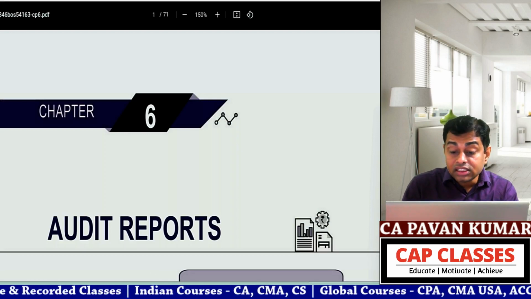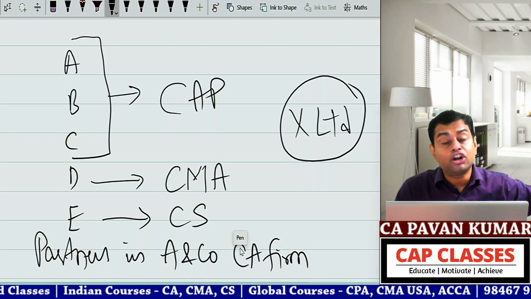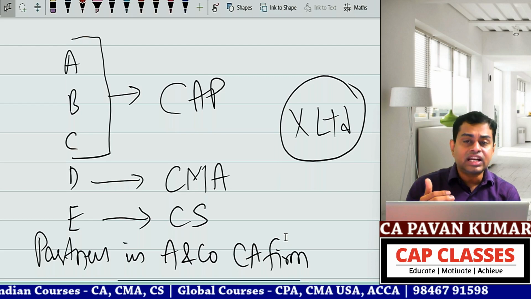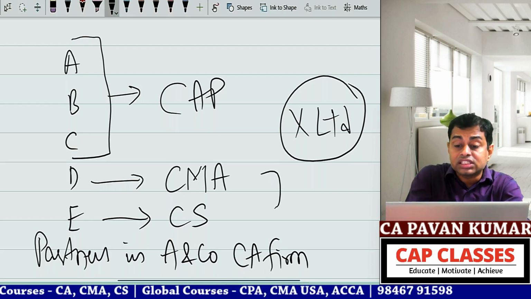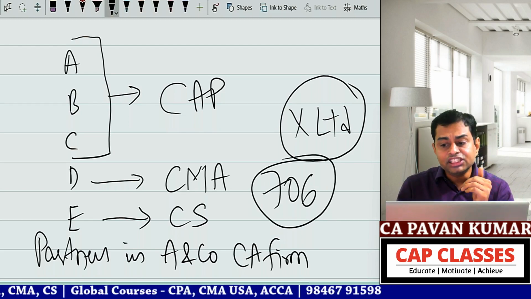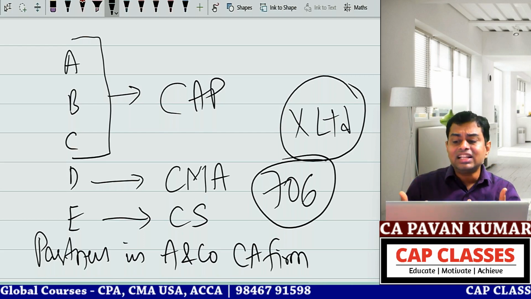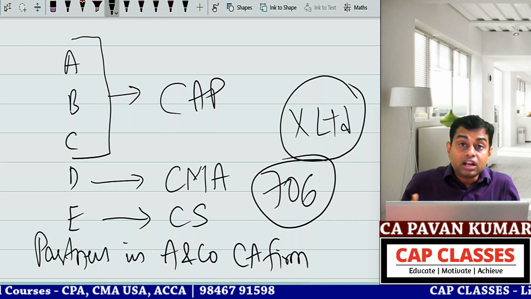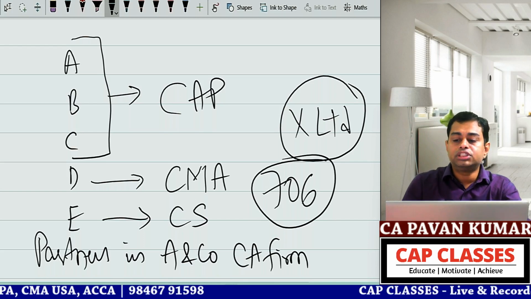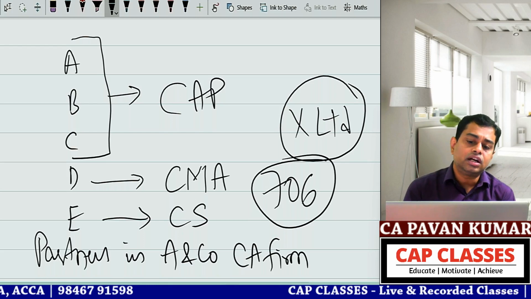Okay, now let us go and discuss something about types of audit report, SA 705. 705 is a new standard. Before we start the new standard, SA 706, emphasis of matter paragraph and other matter paragraph, something we did yesterday. Emphasis of matter paragraph we did yesterday. So shall we see the other matter paragraph, complete that standard, and then move further, because we have already started something? Shall we see emphasis of matter paragraph and other matter paragraph first? Once we complete that, then we'll go to the types of audit report.